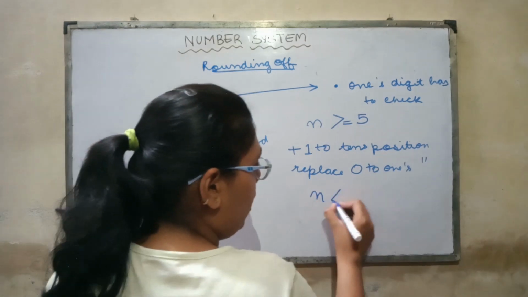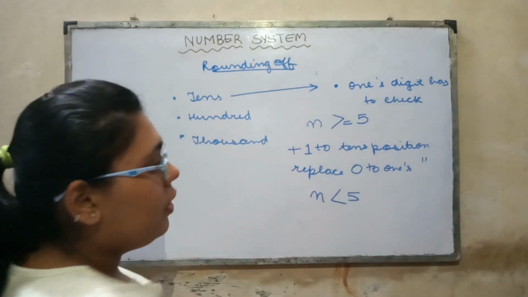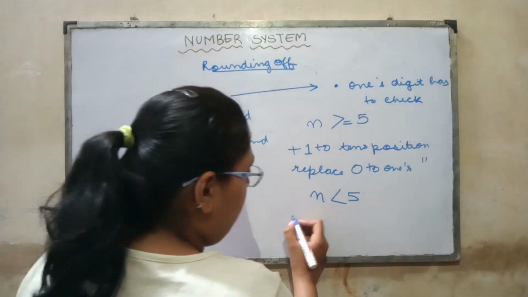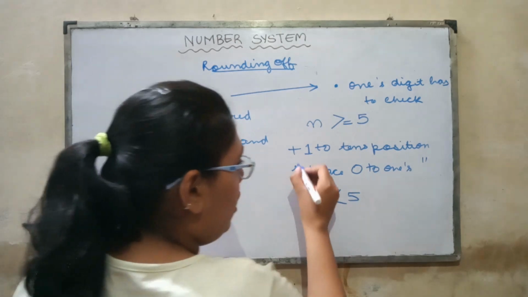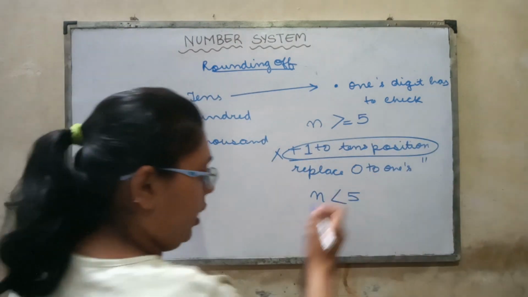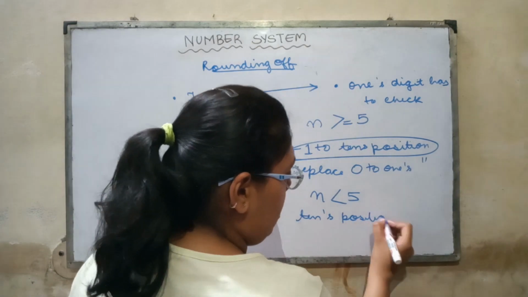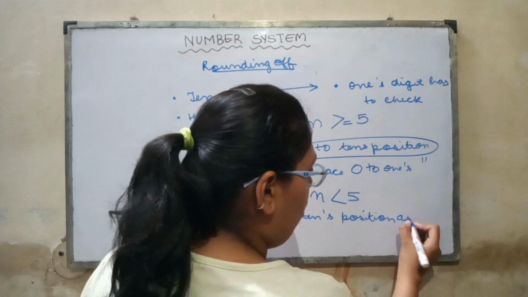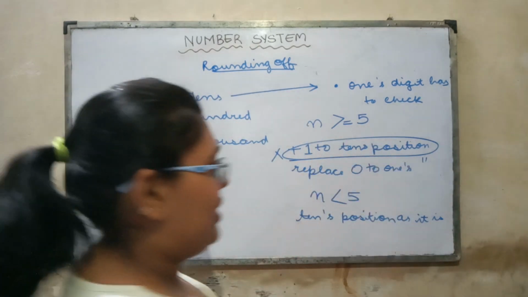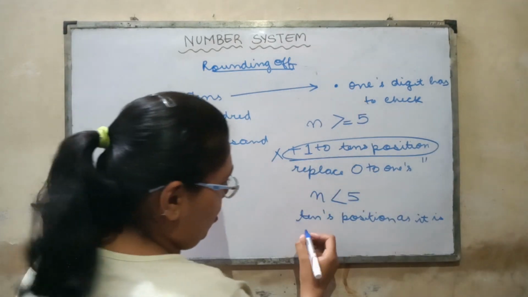Now let us come to the other case, which is less than 5. Equal to 5 we have covered in the case above. If it is less than 5, then the add-1 step will be skipped. It will not be done. The tens position will remain as it is, while you will replace the ones position with 0.